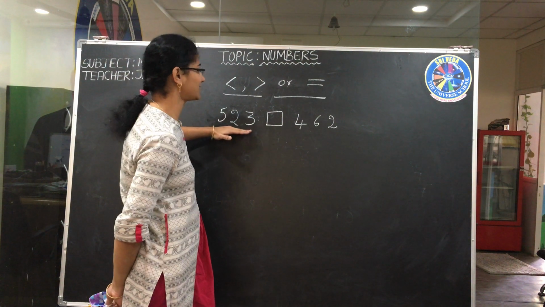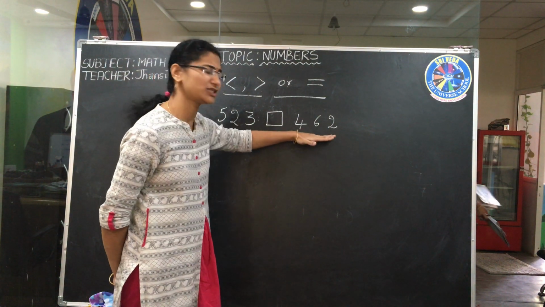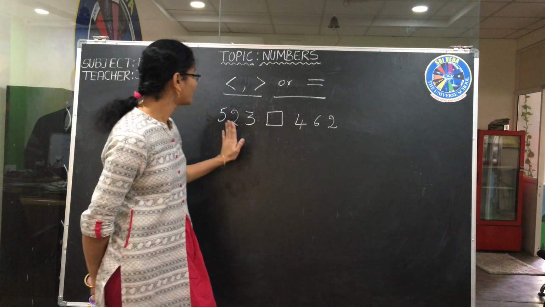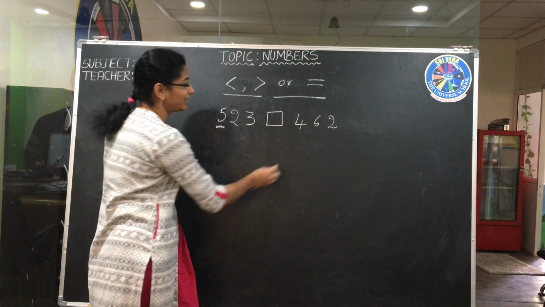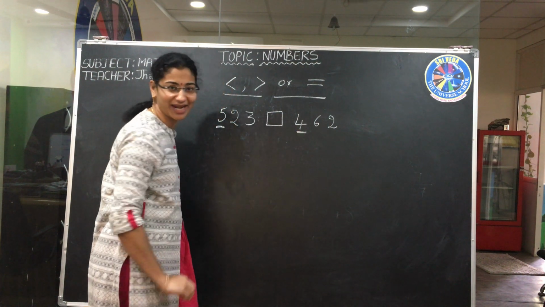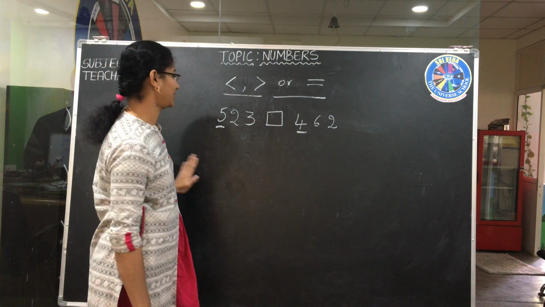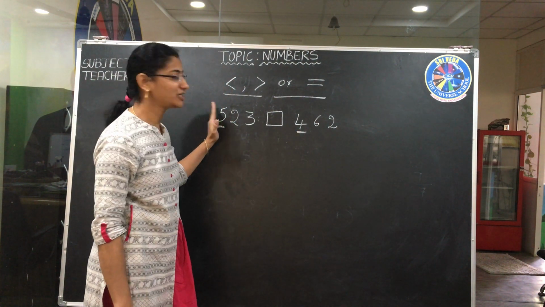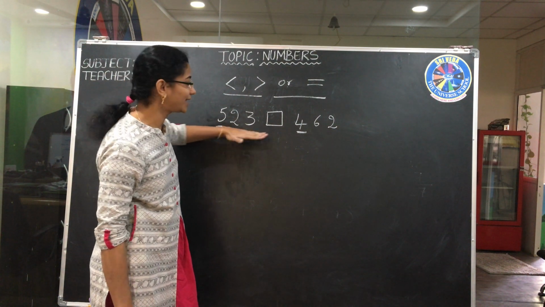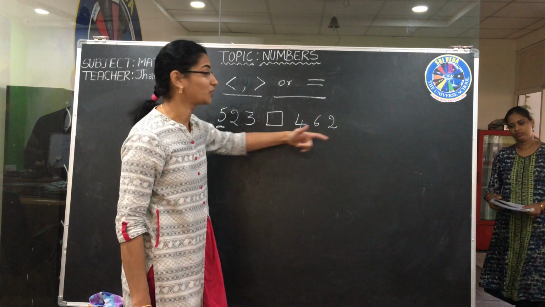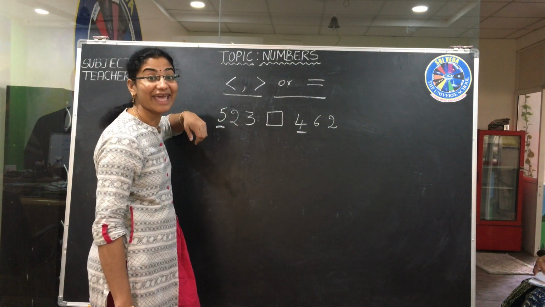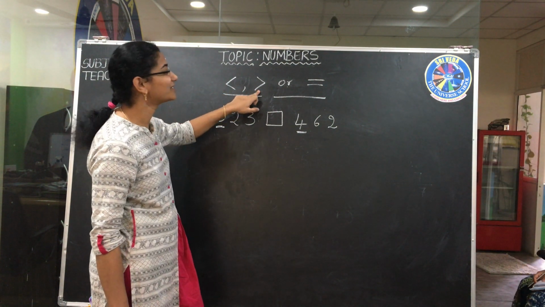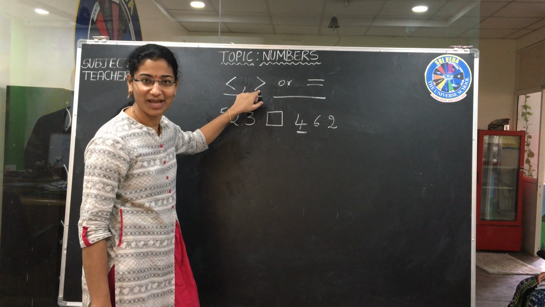Is 523 a greater number or is 462 a greater number? 523, because 500s are there. In this number, 400s are there. So 523 is greater than 462. Then, how do you have to write the symbol here? Greater. This one is a greater symbol, right?